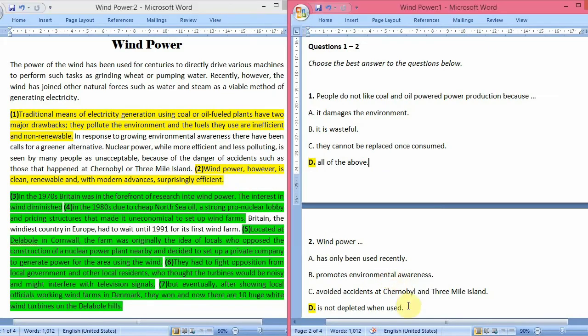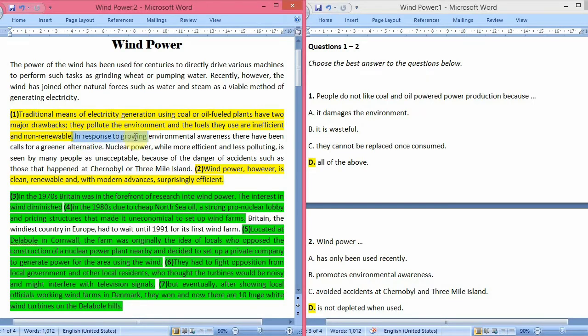So that means the D option is true, because wind power is not depleted. Depleted here means wasted, so it is not wasted when used. So that's how the D option came. But let's also see how the A, B, C options are false, that means they are not true for the case of wind power. So first of all, they are saying that wind power has only been used recently. Let's see.